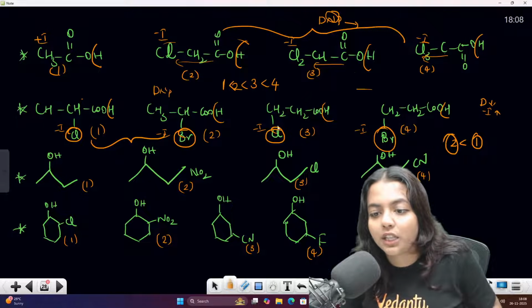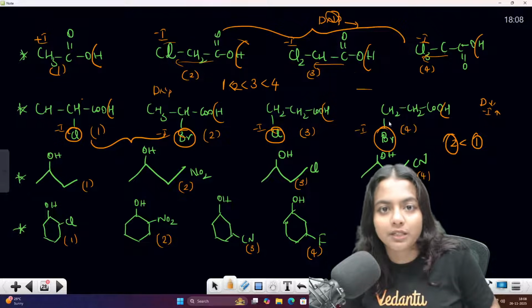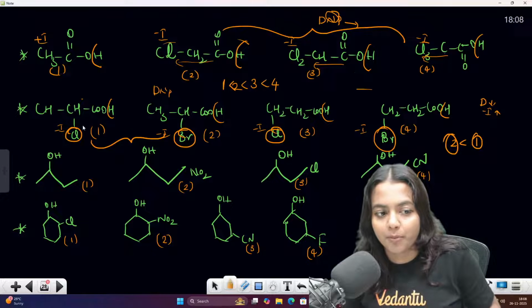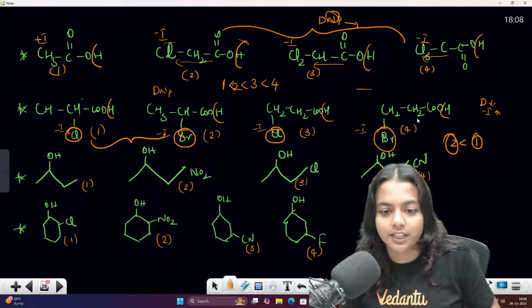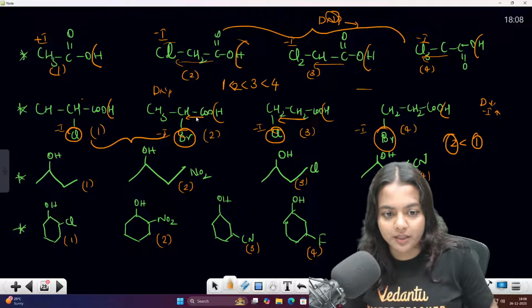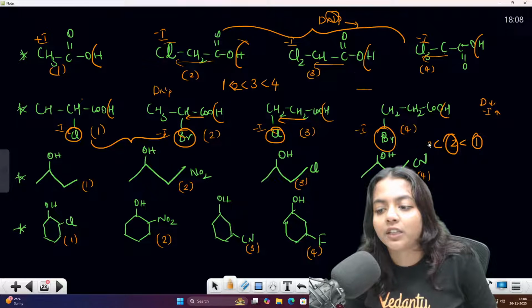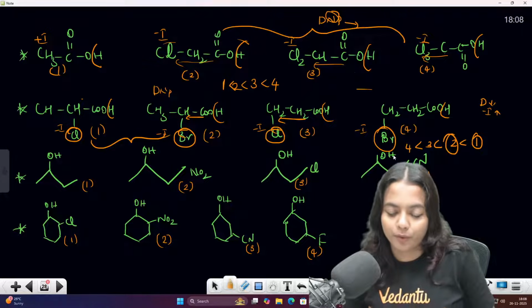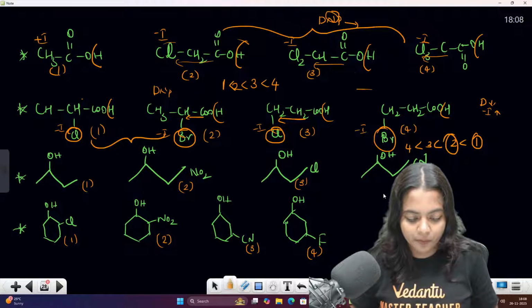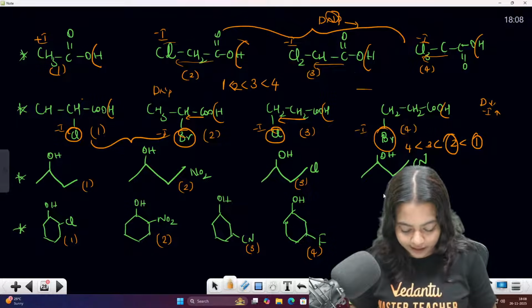Now, between these two sets, the distance is more. These two have the same distance. When comparing these two sets, the distance is higher for these two, right? This will have this much distance. These have only one carbon distance, and here two carbon distance comes. So here you will be having 3, then you will be having 4. 4 3 2 1. Clear everyone? 4 3 2 1. Clear?